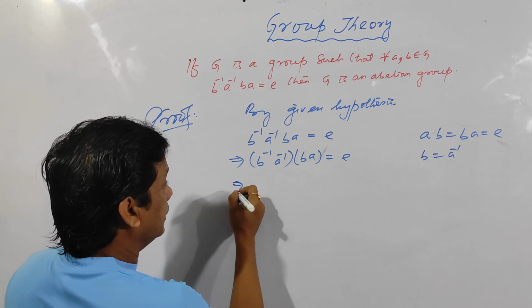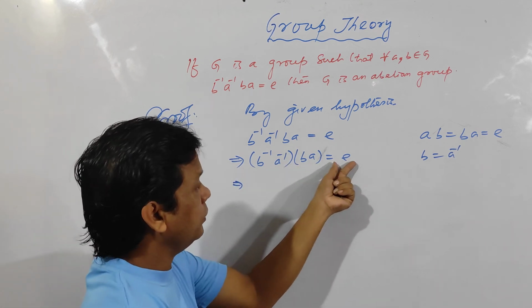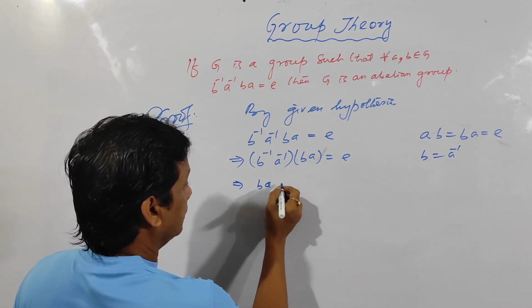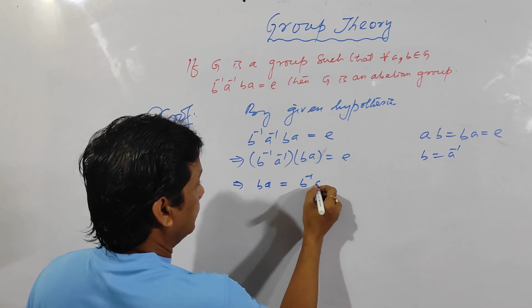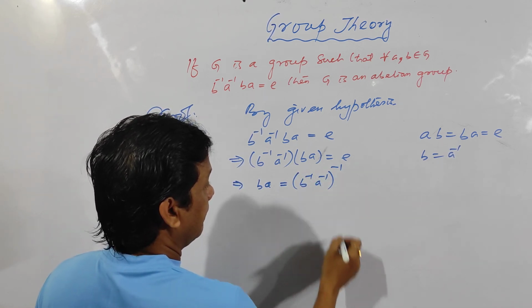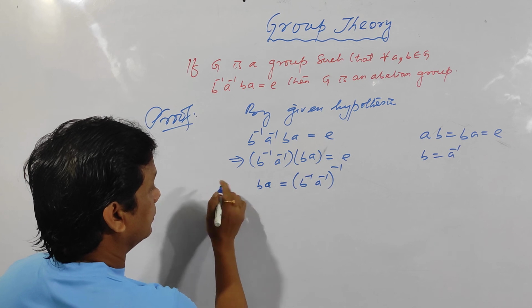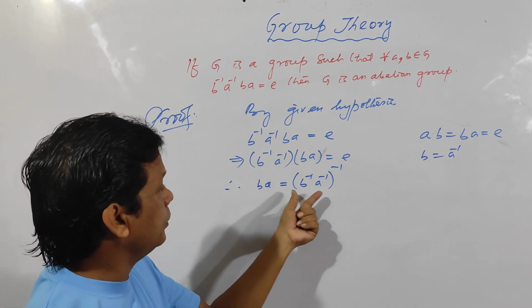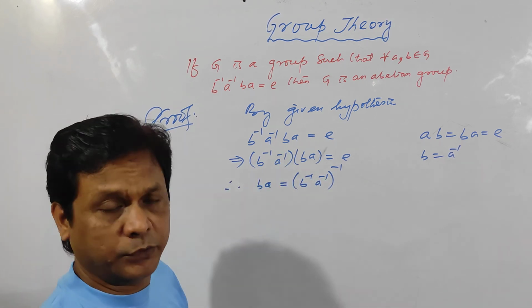So similarly, this into this is equal to E. So BA is equal to (B inverse A inverse) whole inverse. Clear? Therefore, BA is equal to the inverse of (B inverse A inverse).